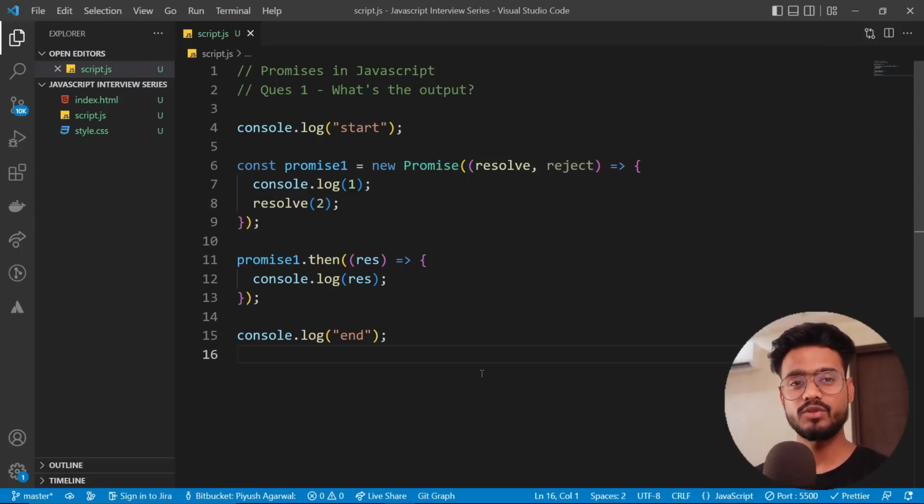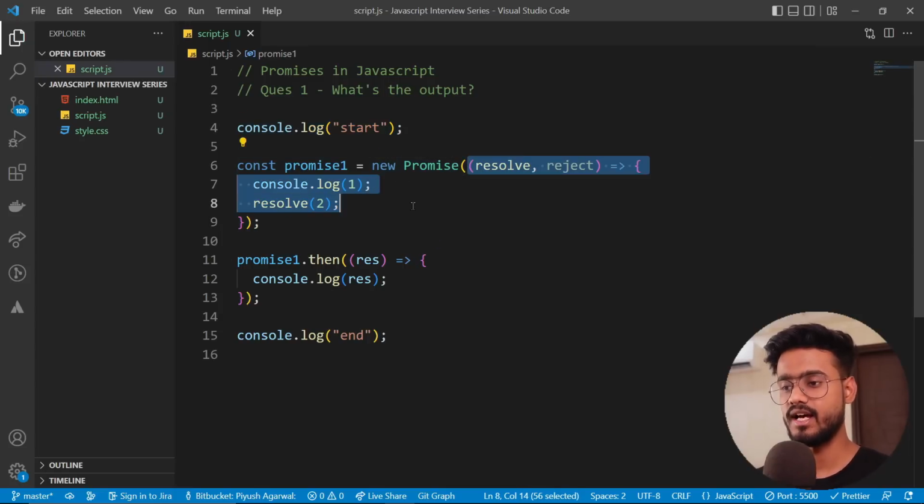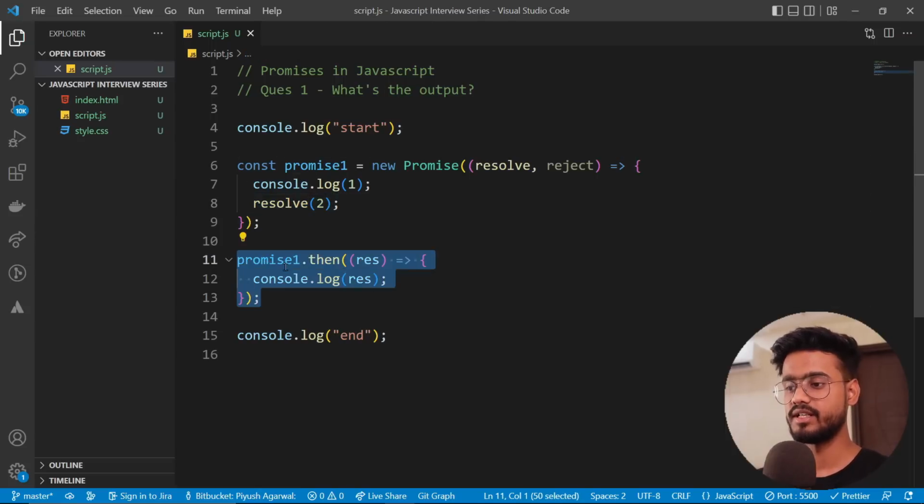Okay, so now let's move on to the most asked interview questions on promises. So here's the first question over here, and we have to tell what is the output for this question. Okay, so we have this console log start, then we have this promise initialization where we say new promise, and then we have a console log inside it, and then we are resolving this promise with 2. Okay, cool. And then what we're doing is we are calling this promise with .then. And then there is this end.